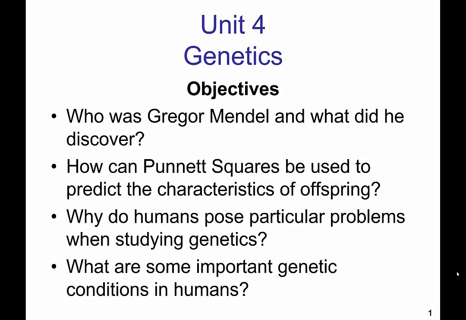Unit 4, Genetics. Objectives. Who is Gregor Mendel and what did he discover? How can Punnett squares be used to predict the characteristics of offspring? Why do humans pose particular problems when studying genetics? What are some important genetic conditions in humans?